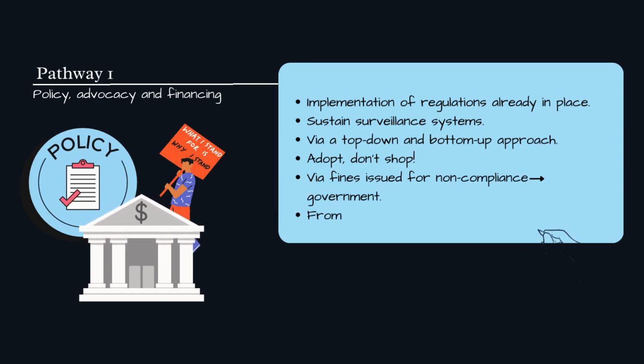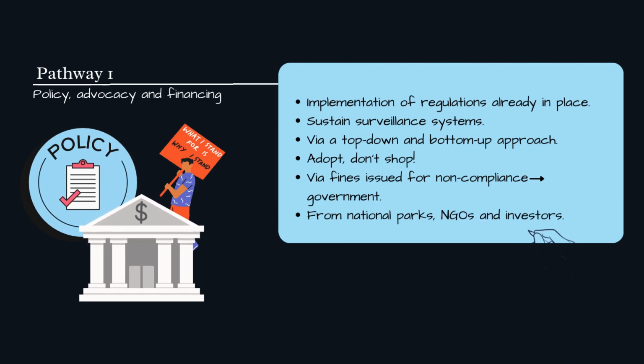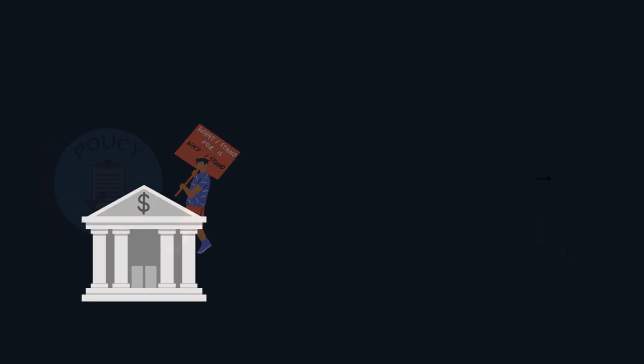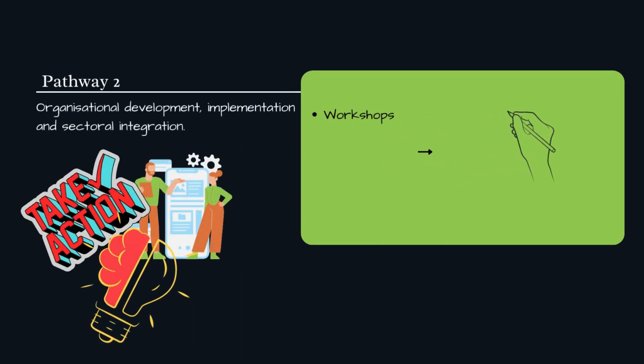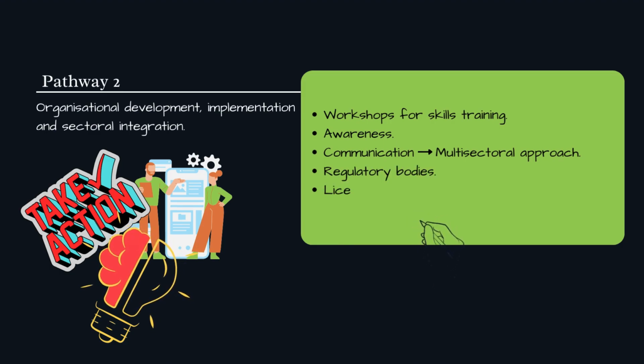Regarding financing, we want fines to be issued for non-compliance via the government, and also from national parks, NGOs and investors. Organizational development, implementation and sectoral integration is the second pathway needed for change. Workshops for skills training must be implemented, as well as awareness using conferences and congresses, and this must involve all stakeholders to create a multi-sectoral approach. Communication is very important, especially between regulatory bodies and licensing of breeding. This must all be used for the protection of conservation areas.